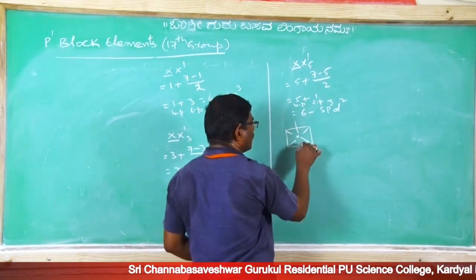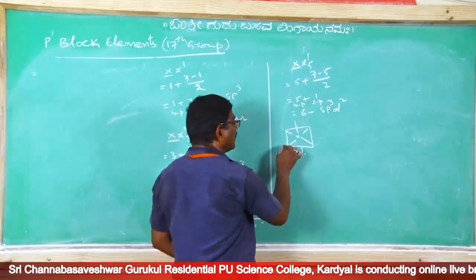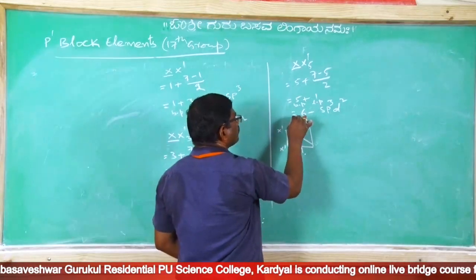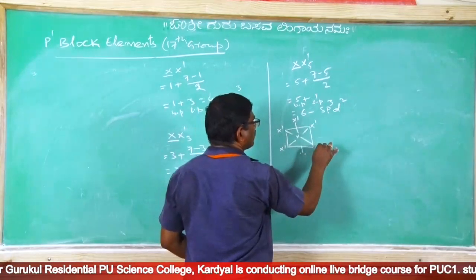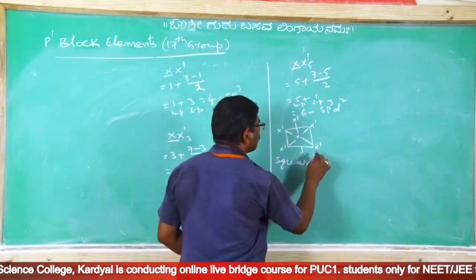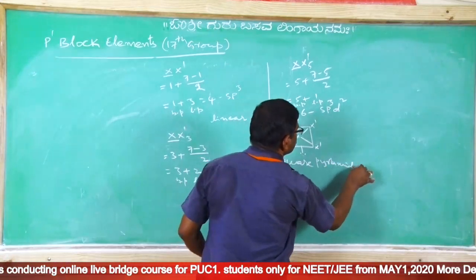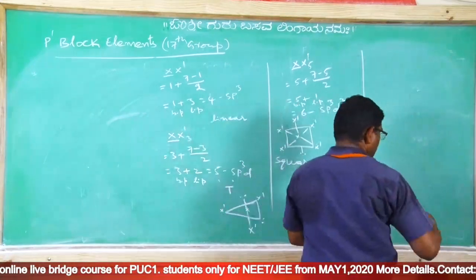In that octahedral, one is a lone pair and remaining all are bond pairs. So depending on these bond pairs of electrons, it is square pyramidal.